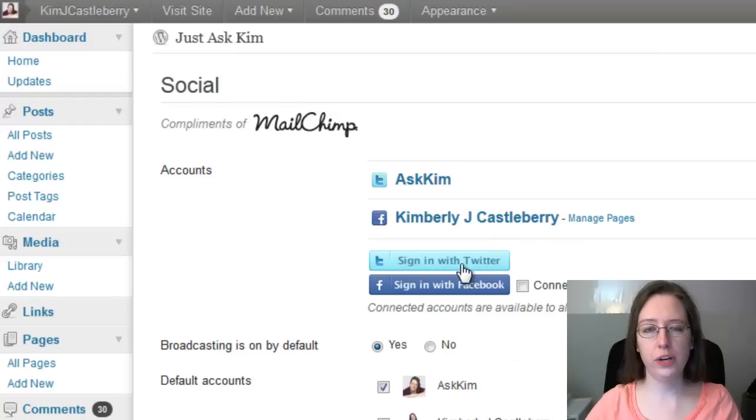Once you've connected with Twitter, it's a pretty straightforward connection. Connecting with Facebook, however, you probably want to check Connect with Page Support before you click the Sign In with Facebook, so that it authorizes it to have permission to publish to your pages, because this is where we're going to get the most leverage out of this plugin if you're utilizing Facebook. So you've connected that, signed in, given it permissions. It's going to require quite a bit of permissions because it's going to have to be able to write stuff and retrieve stuff for us. You're just going to have to roll with that and see if that's acceptable with you.